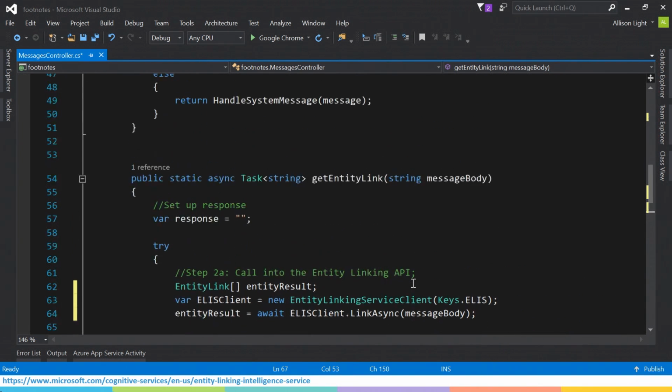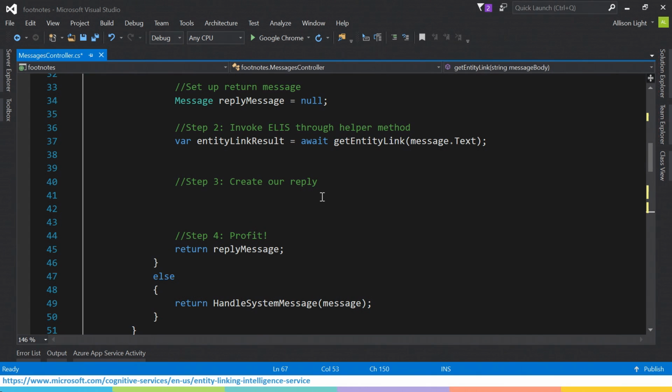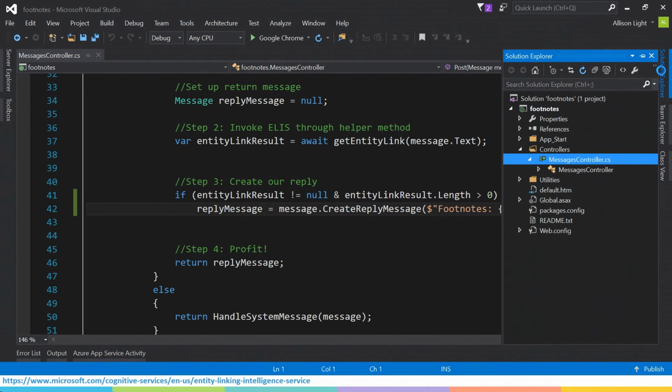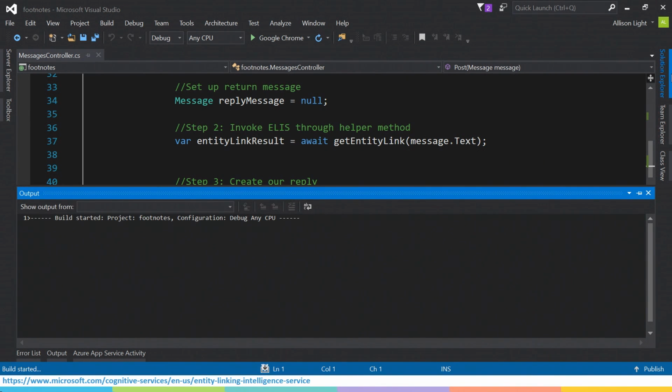Super easy. So then when I go up here, all I need to do is create a reply, get the result out of entity link. And then as long as there's something to say, our robot's actually going to say something. So this is great. I'm just going to build it, and I'm actually going to deploy it to my service.